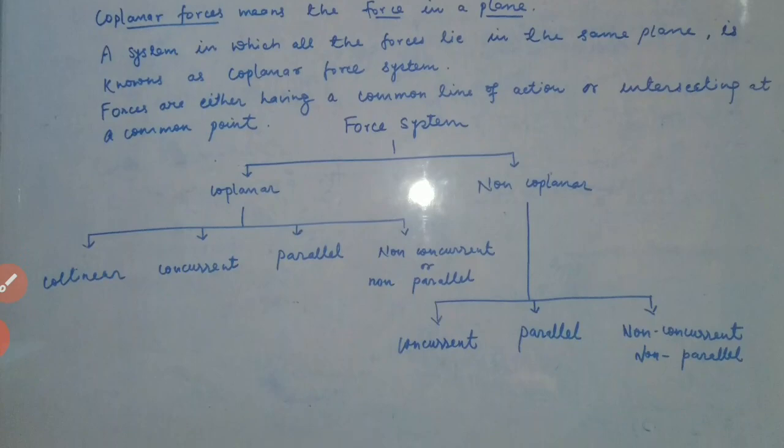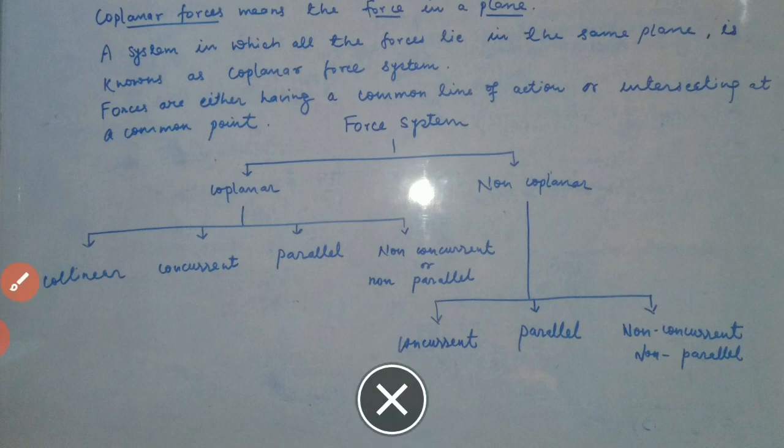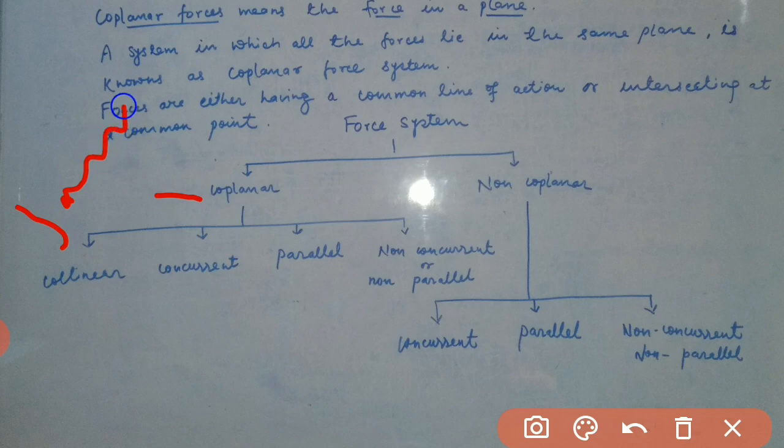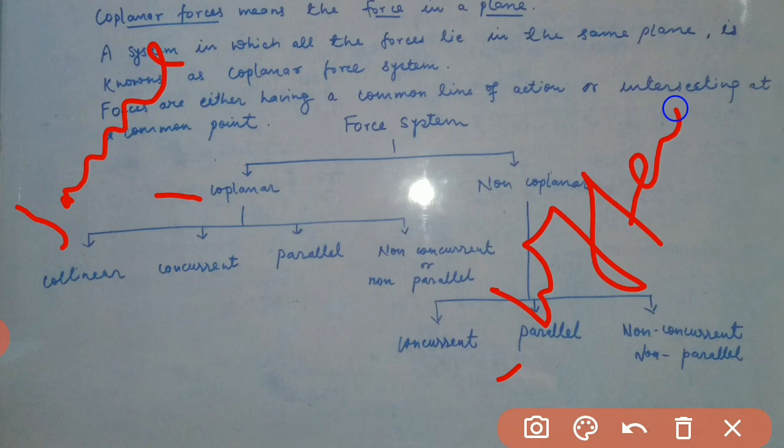Coplanar means when the system of forces lies in the same plane, and non-coplanar means when all the forces acting on a body lie in different planes. So if it is the same plane, then coplanar. If it is different, then non-coplanar.